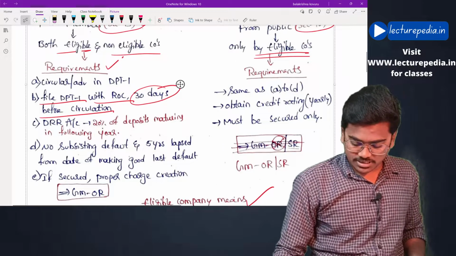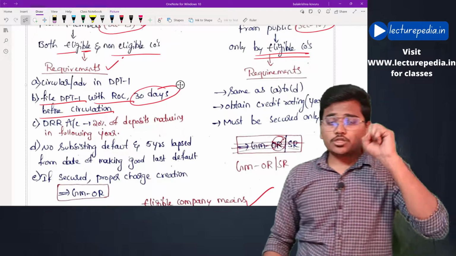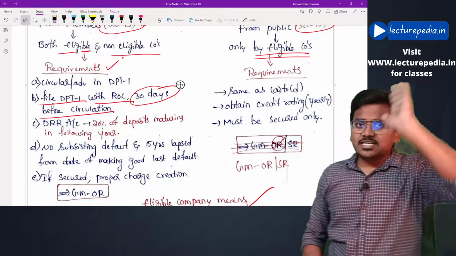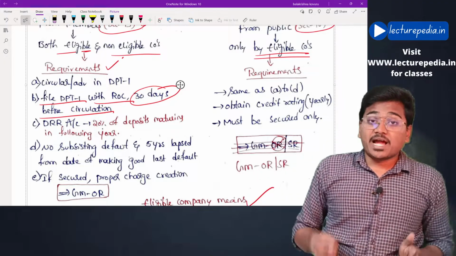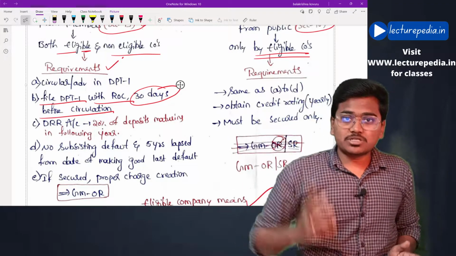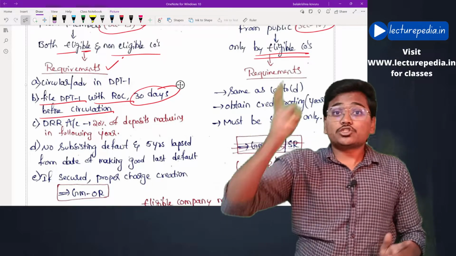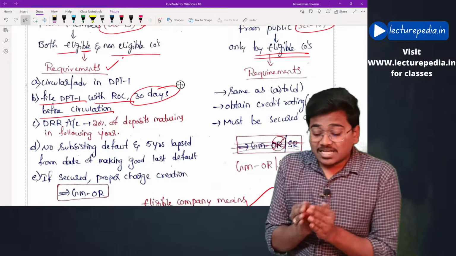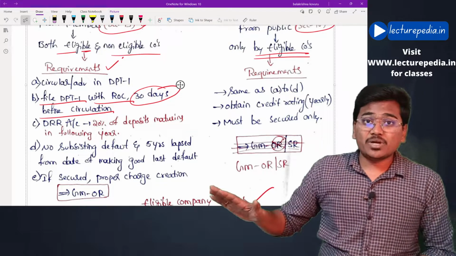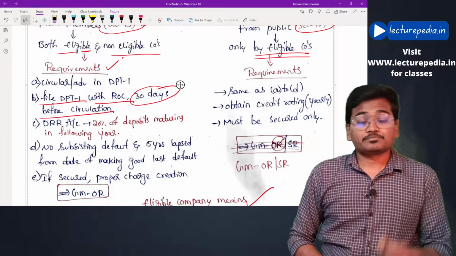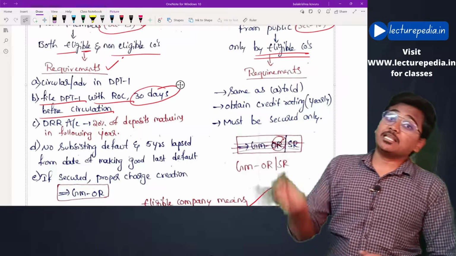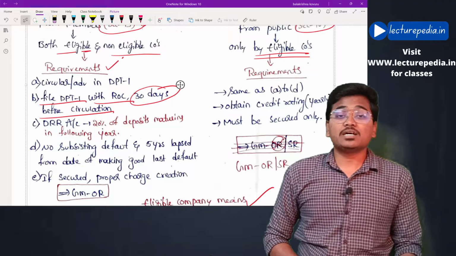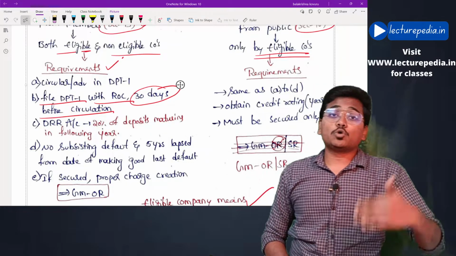Moving to the fourth requirement. If the company wants to raise deposits, there should not be any subsisting default. Default means, let's say in the past the company raised some deposits and failed to repay them, or failed to pay interest on those deposits. That is known as default. If the company wants to raise deposits now, it should not have any subsisting defaults. And if in the past the company had any defaults, at least 5 years should have elapsed from the last date on which those deposits were made good.